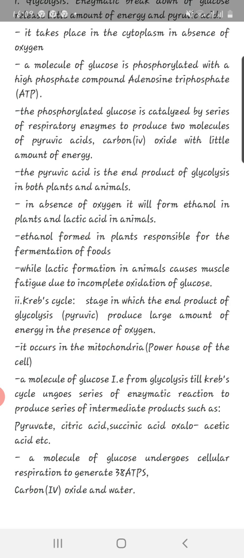So the glycolysis pathway and Krebs cycle were already stated for you when you were in SS1, and you can also consult your textbook to check the glycolysis pathway.